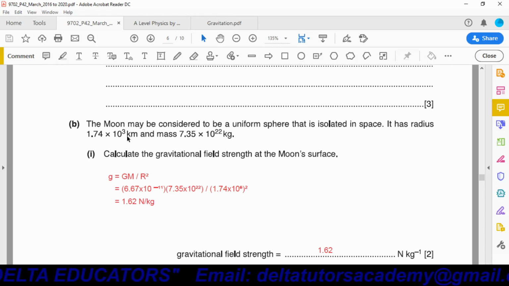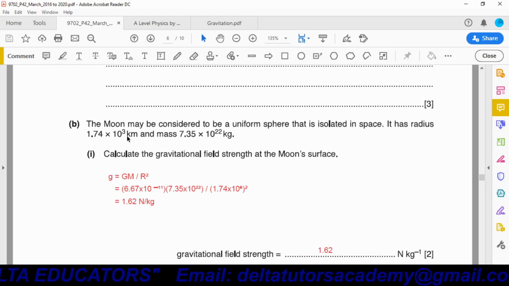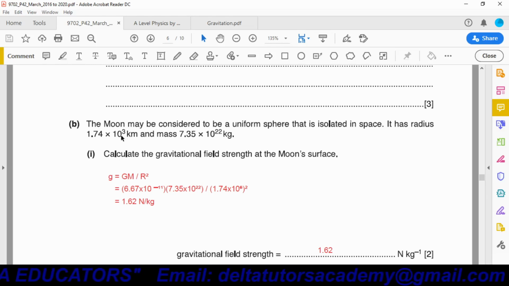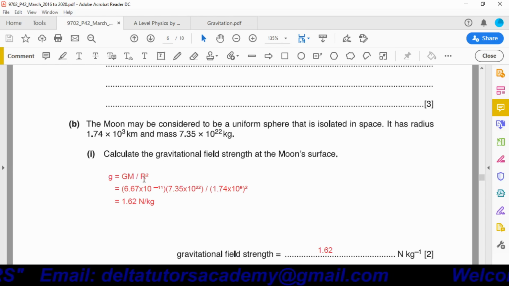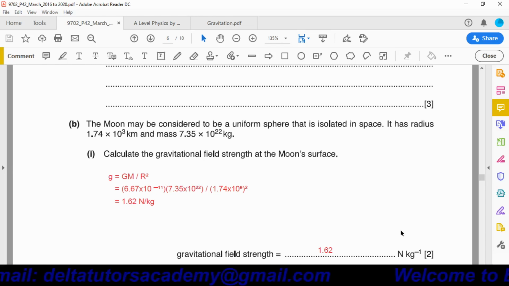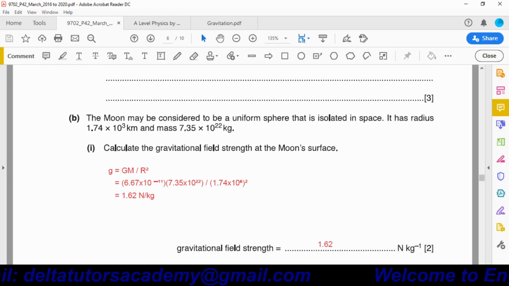We have to convert this kilometer into meter. To convert kilometer into meter, we have to multiply this one by 10 power 3. When we multiply this one by 10 power 3, we will get 1.74 into 10 power 6. So R equal to 1.74 into 10 power 6. In the formula it is square, so we have to take square. By taking square and by solving this one, we got the answer 1.62 Newton per kg.